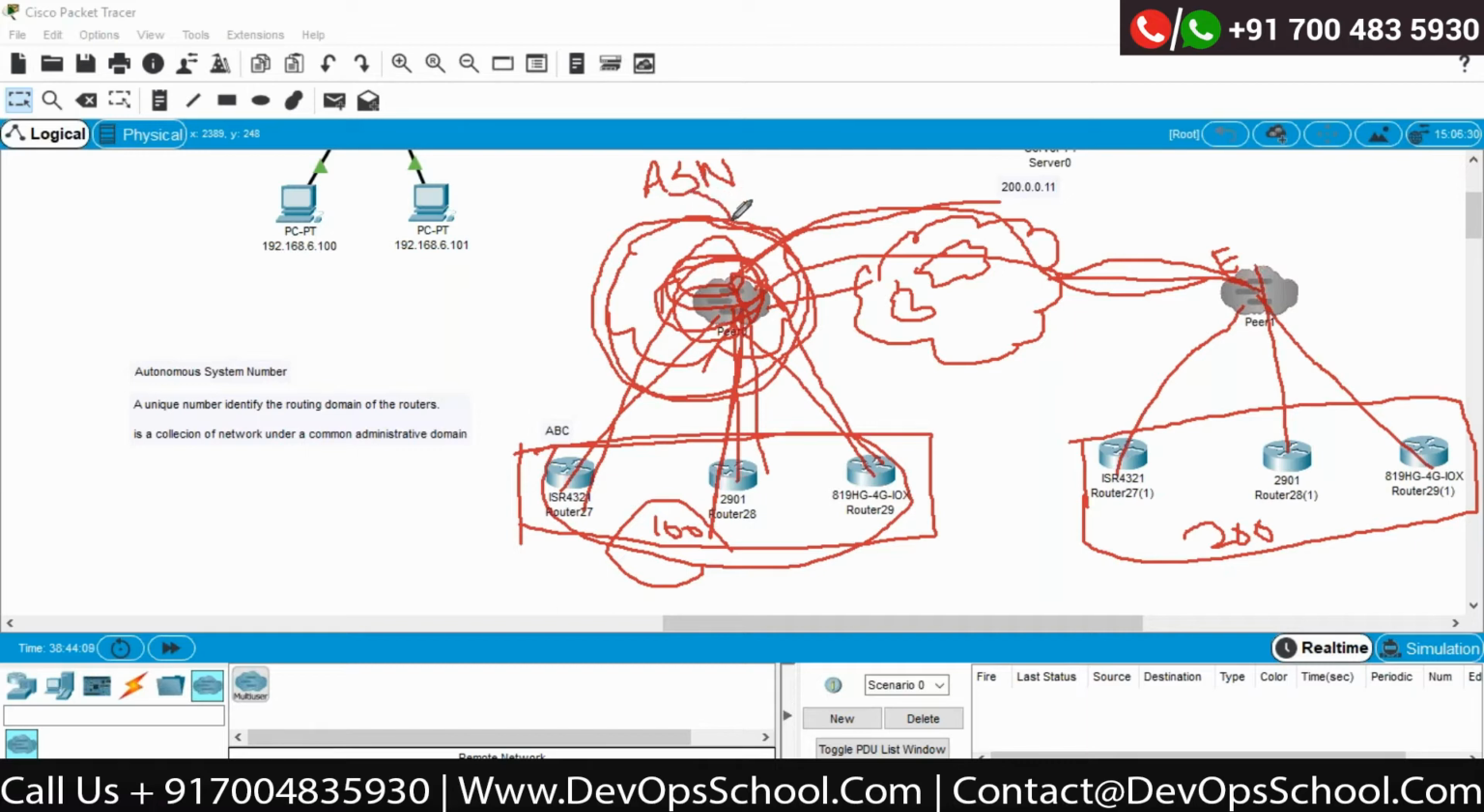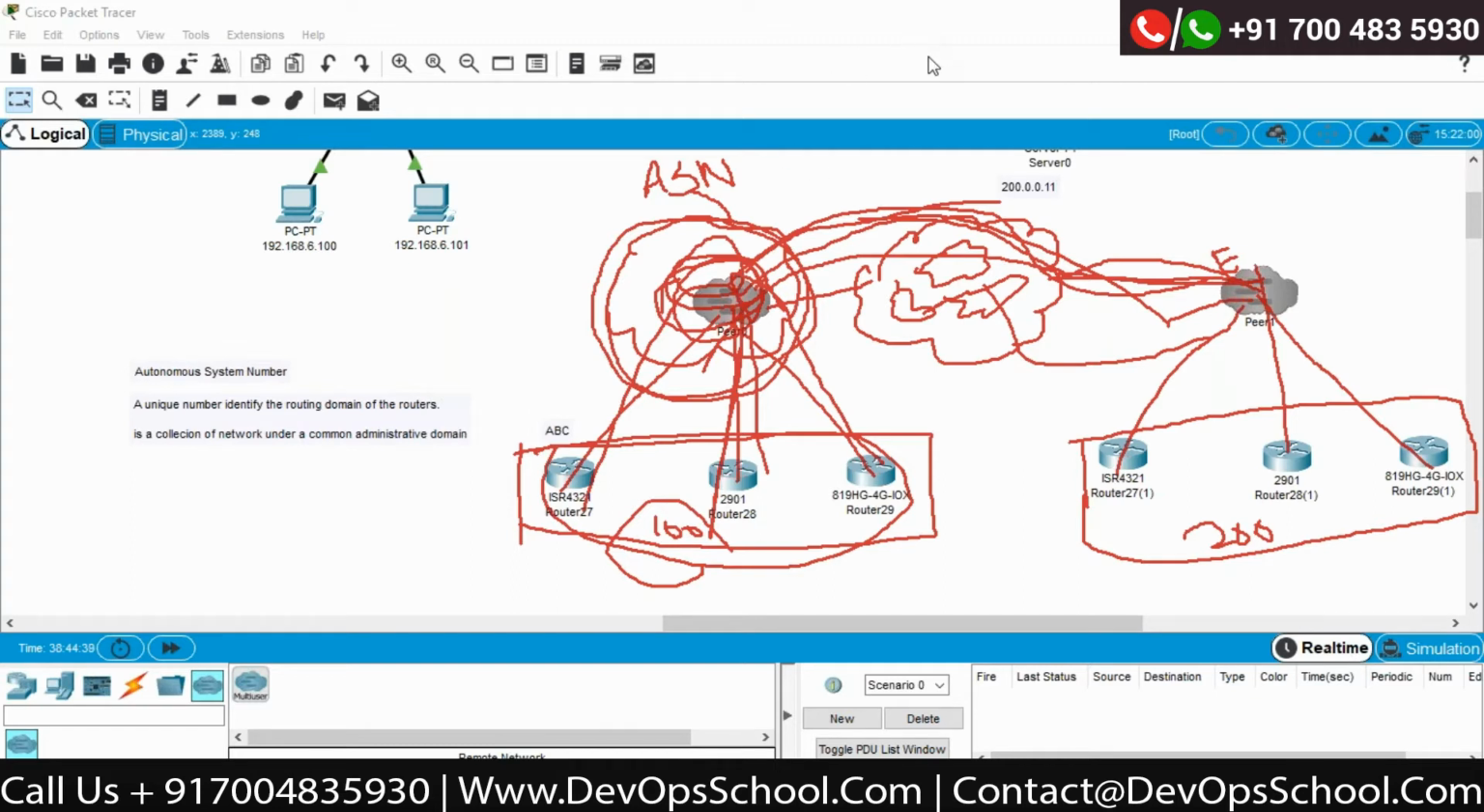Then I need to provide the ASN number from Tata to the other service provider. I told you there is a group of service providers. Then how will Etisalat come to know that the response should only go back to Tata, not to another ISP? Correct? The only mechanism that can help you is your particular ASN number.